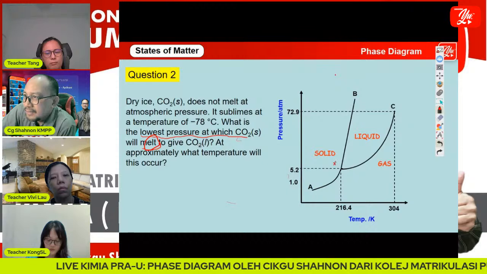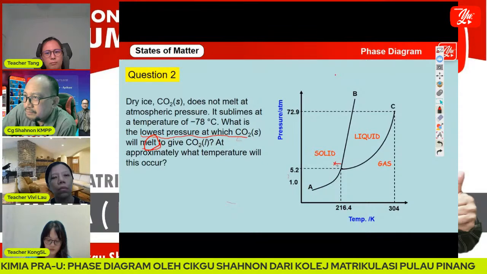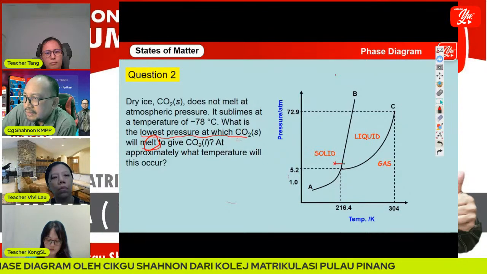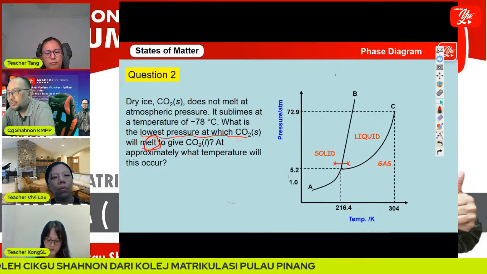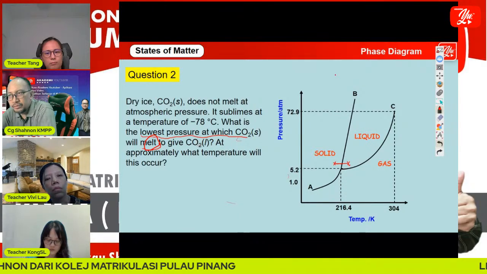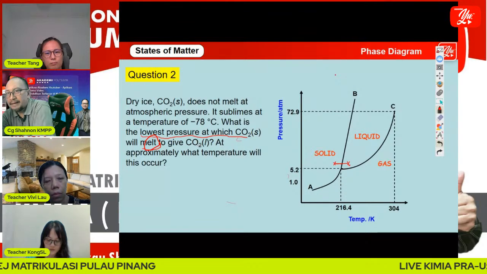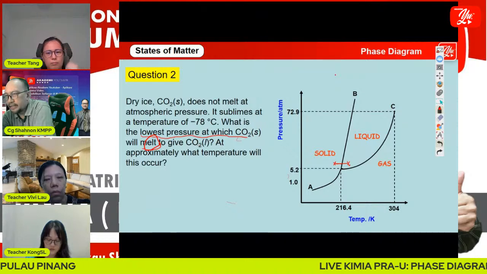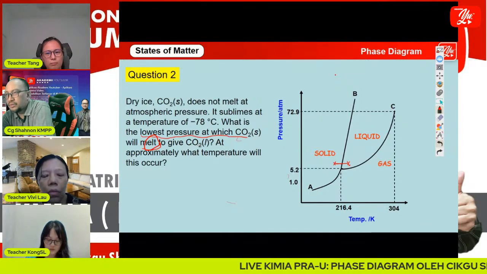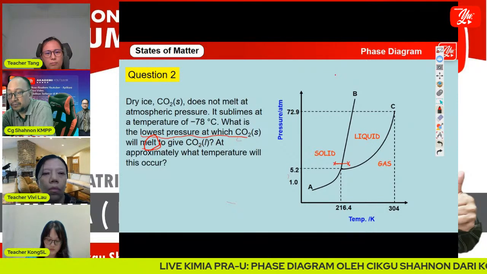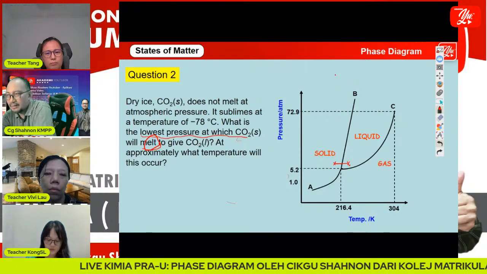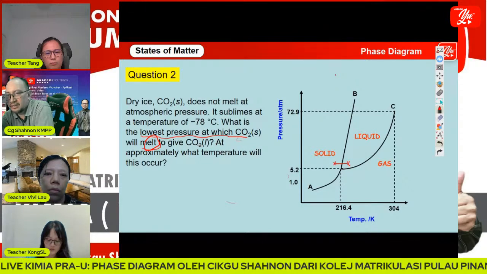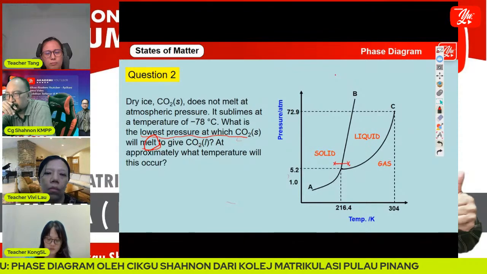Then we increase the temperature, and solid carbon dioxide will melt. Below 5.2 atm, solid carbon dioxide does not melt. It will sublime, changing directly from solid to gas.